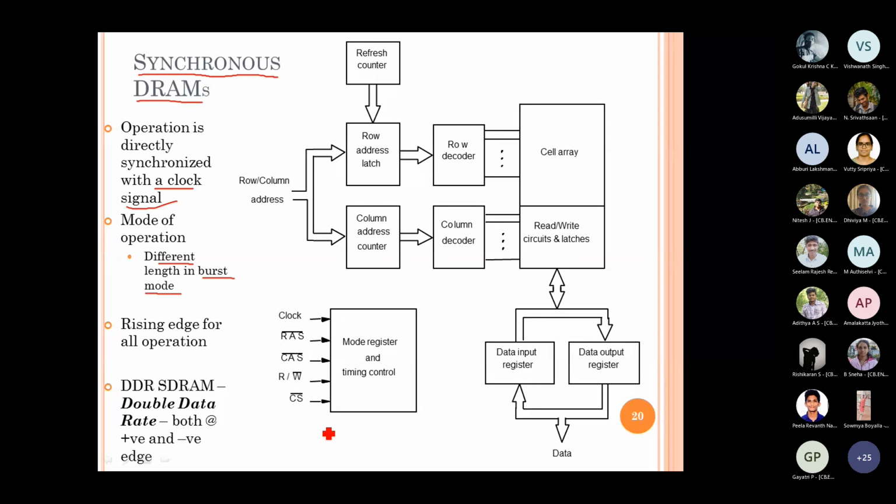To coordinate, we have the memory management unit or the interfaces, because signals given from the processor may not be directly compatible with the system on the other side. So sometimes you have to interpret and give it as two signals. For example, when you have a single read/write signal from the processor, when you give it to the memory, you may have a separate read signal and a separate write control. We need not load the processor for this. We can have a memory management unit or memory interface to handle these kinds of smaller operations.